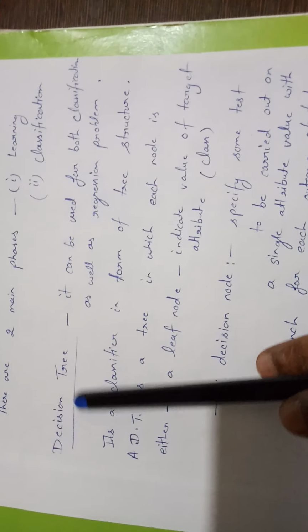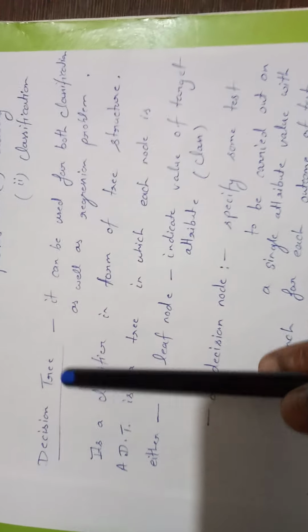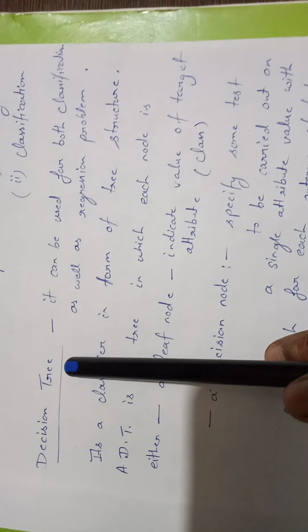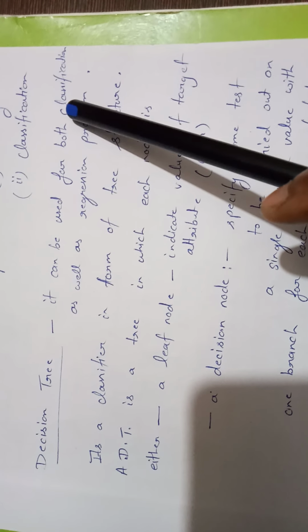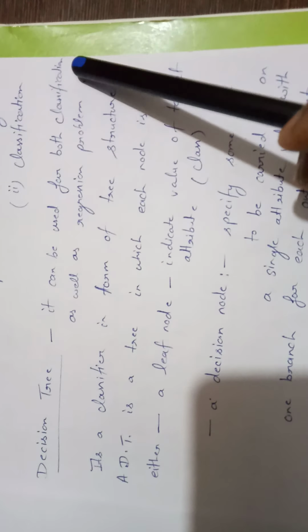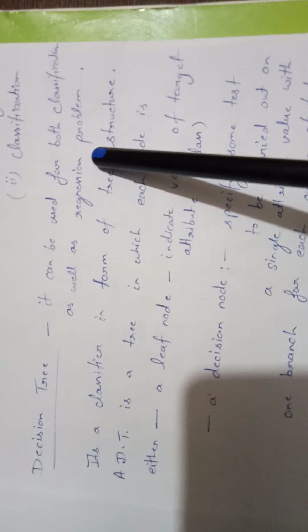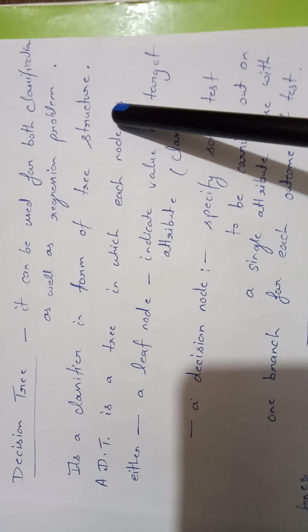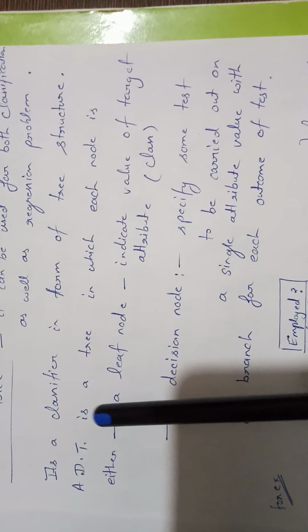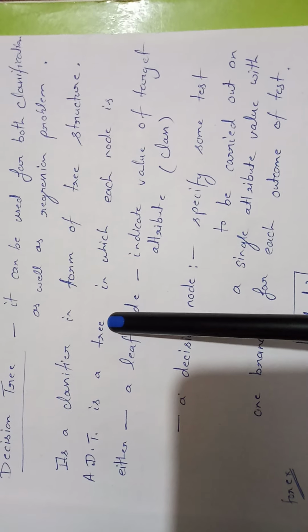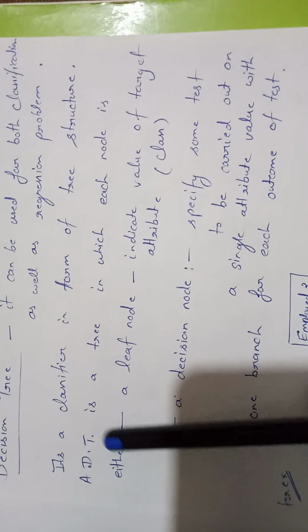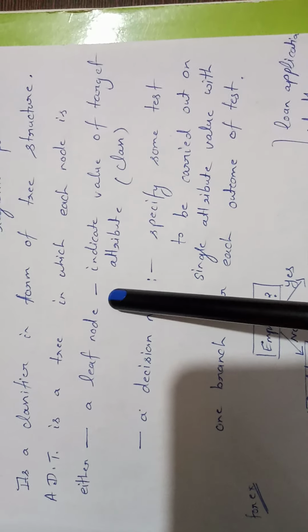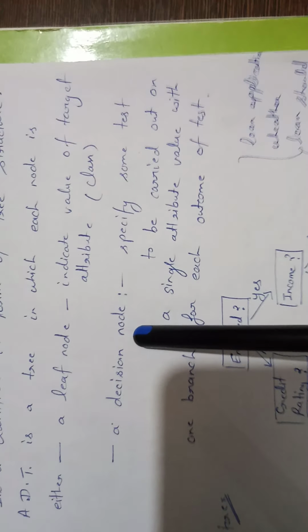Now we will discuss decision tree. Basically, decision tree is used in both types of problems. That comes under supervised learning. It is used for classification as well as regression. It is a classifier in the form of a tree structure. Now what is a tree? A tree that contains nodes and arcs. A decision tree is also a tree in which each node is either a leaf node or a decision node.